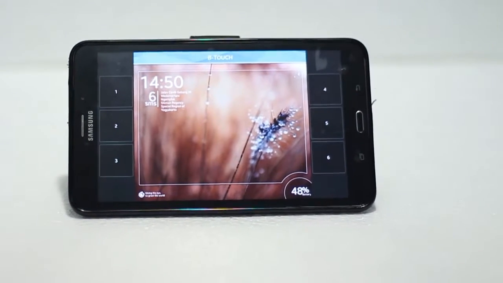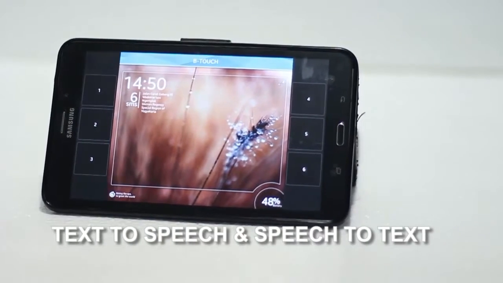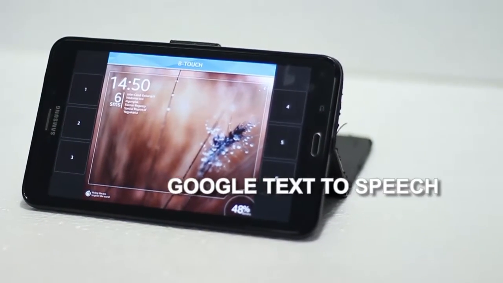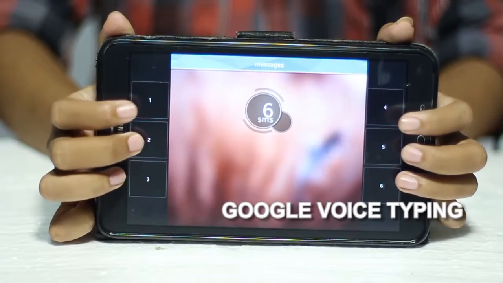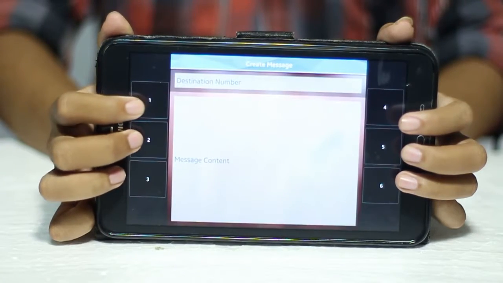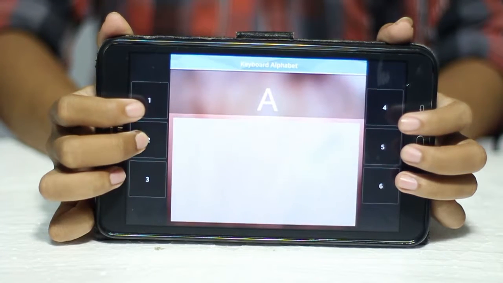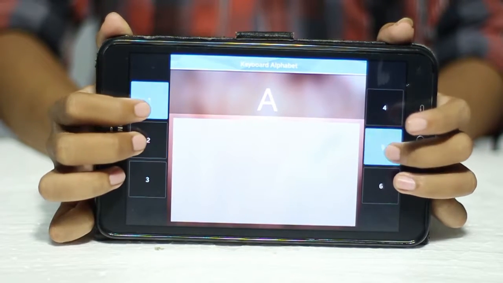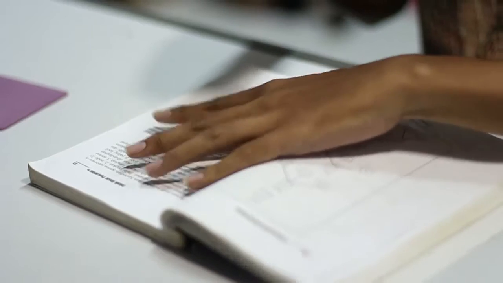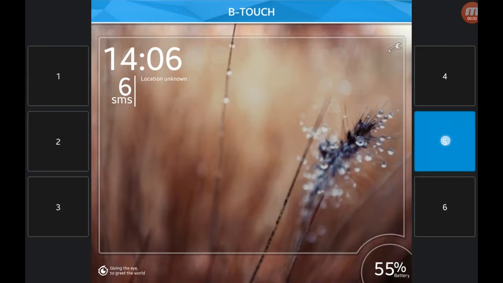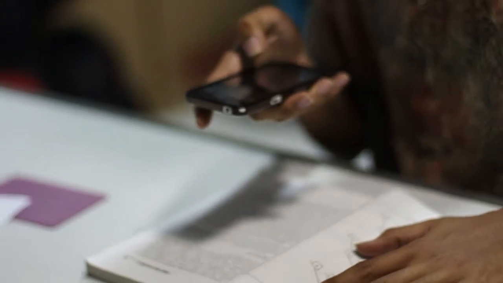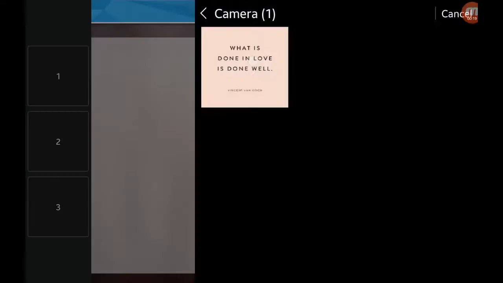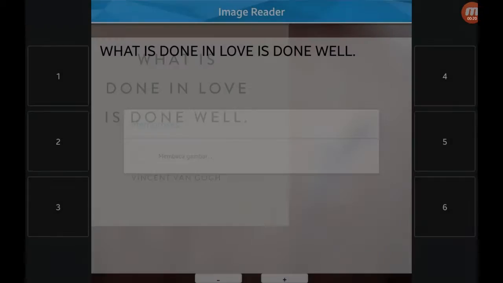VTouch is equipped with text-to-speech and speech-to-text features, using Google Text-to-Speech and Google Voice Typing as the engine. This means the app can read text input for the blind and type their voices into text. Using Tesseract OCR, VTouch can also become an image reader. The blind just need to take a picture of a book or magazine and the app will read it for them.